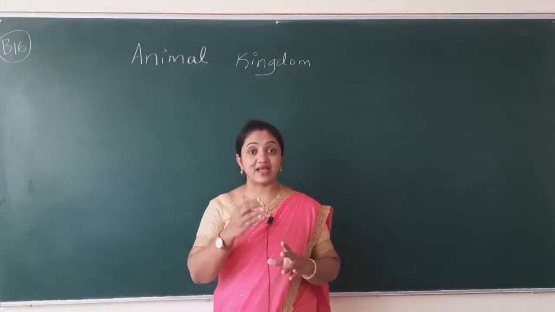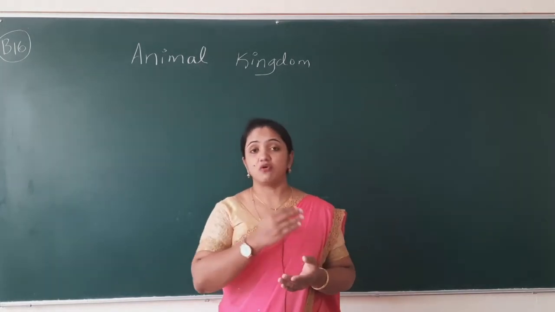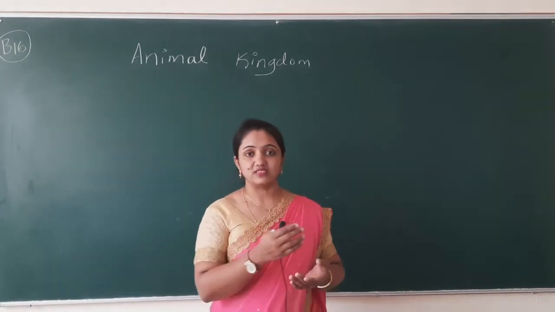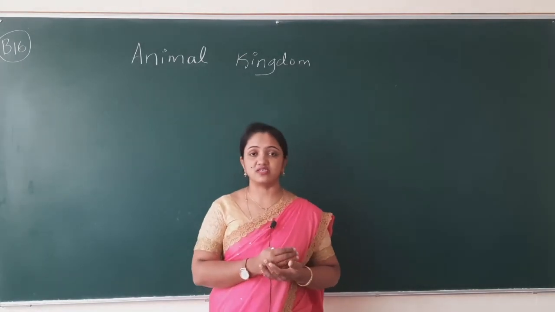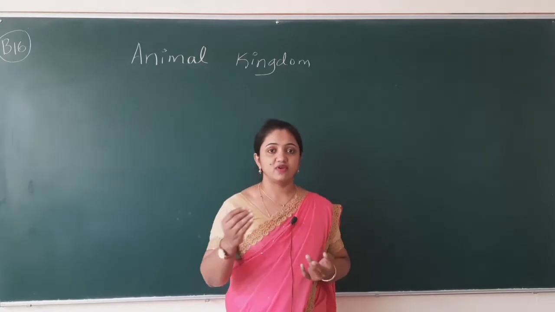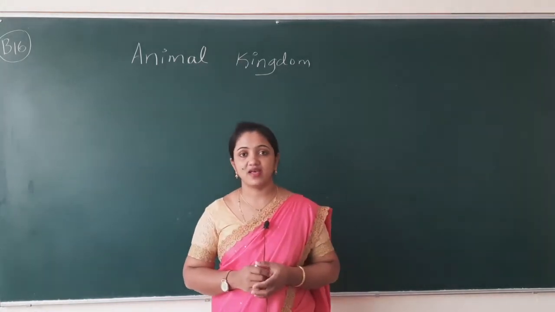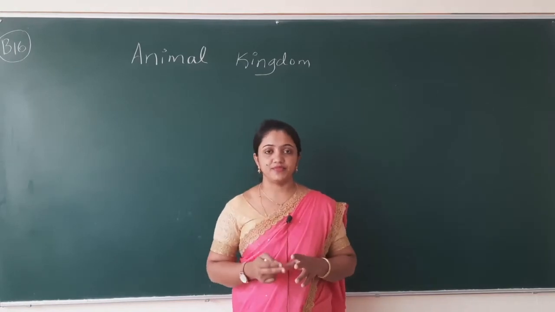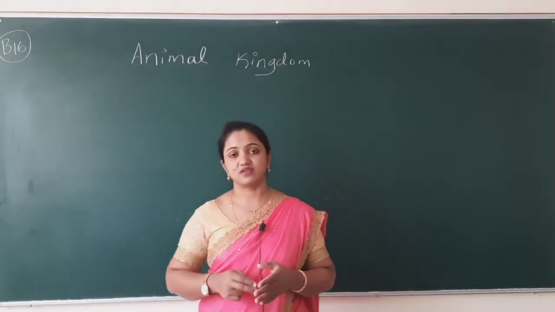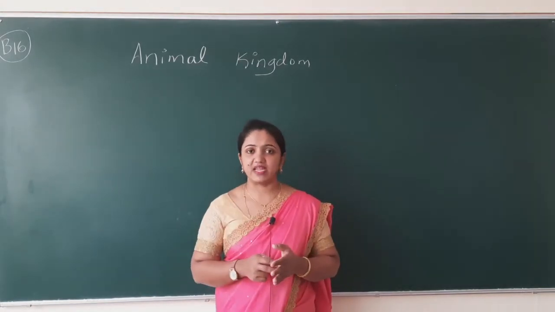So with this, they also have special organization like digestive system, neuromotor system, and sensory organs. So maximum of the animals do have these kinds of systems. And as in the second chapter, we also studied the Kingdom Animalia.